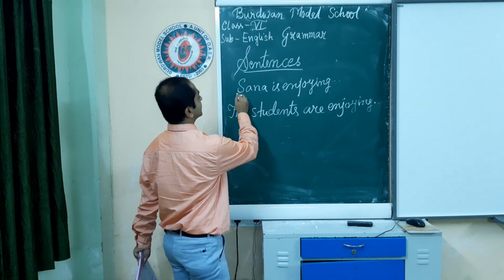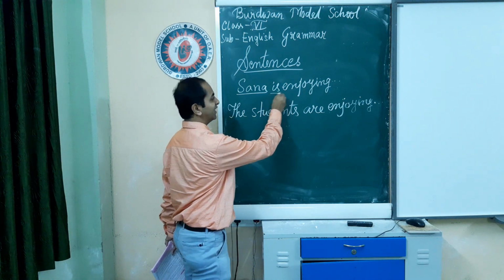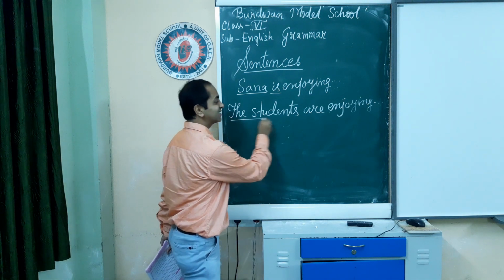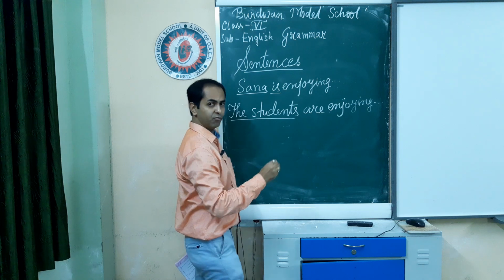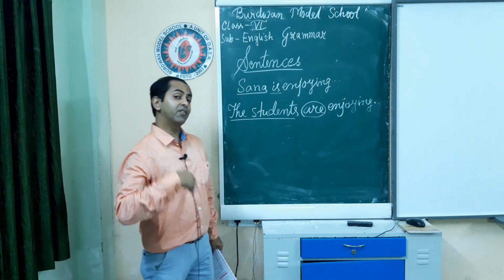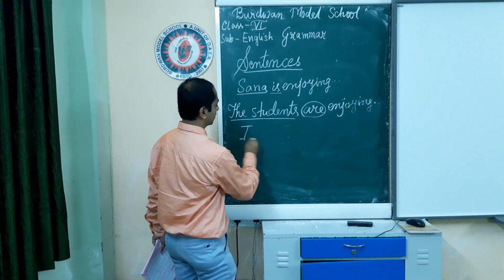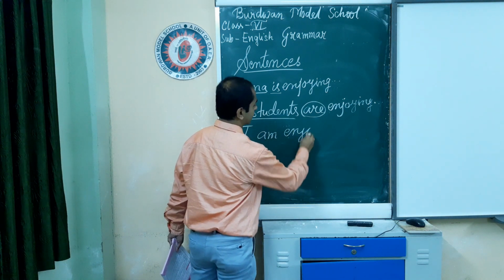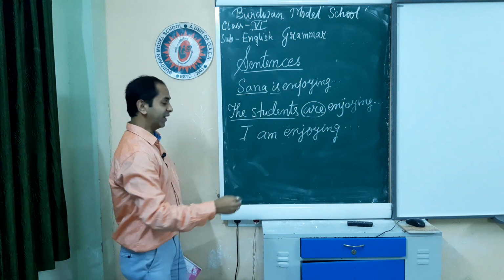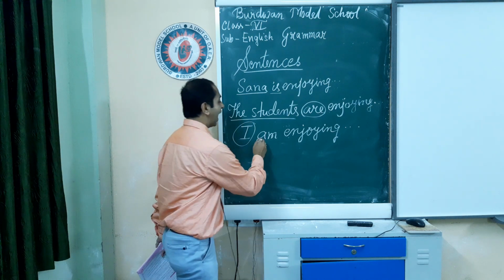See here, when the subject is singular, that is Sana, we are using the verb is, which is also singular in nature. But when the subject is the students, at that time we are using the plural verb, are. Then when I speak about myself, that means I, what should I write? I am enjoying. So when I is the subject, we are using the verb am.